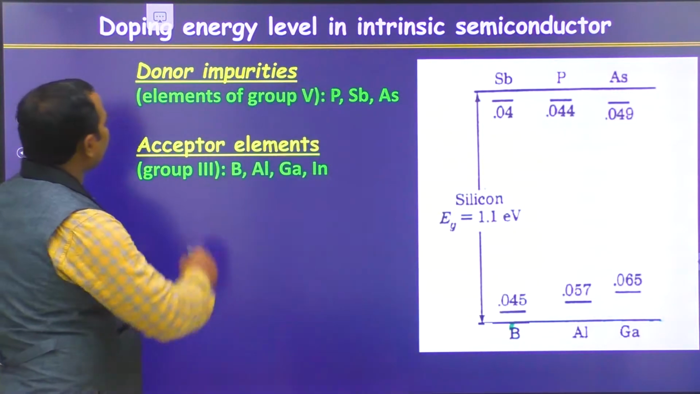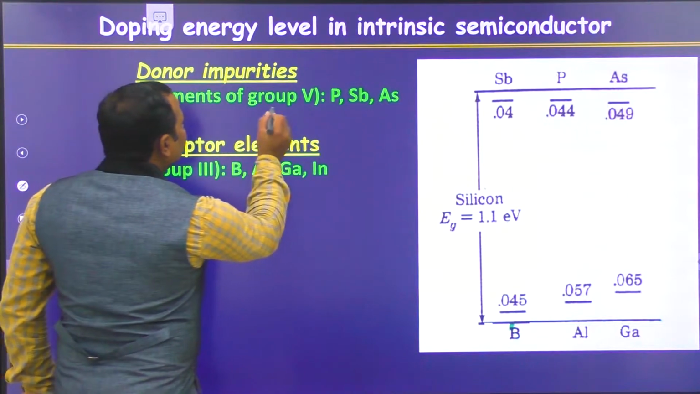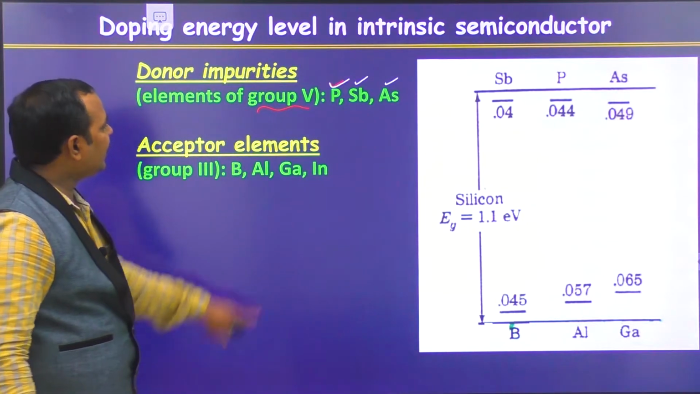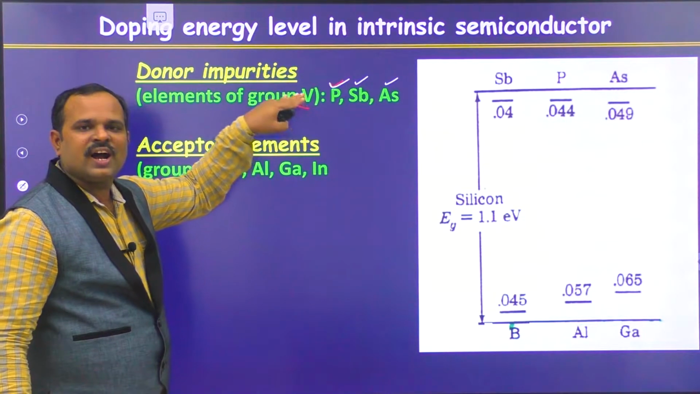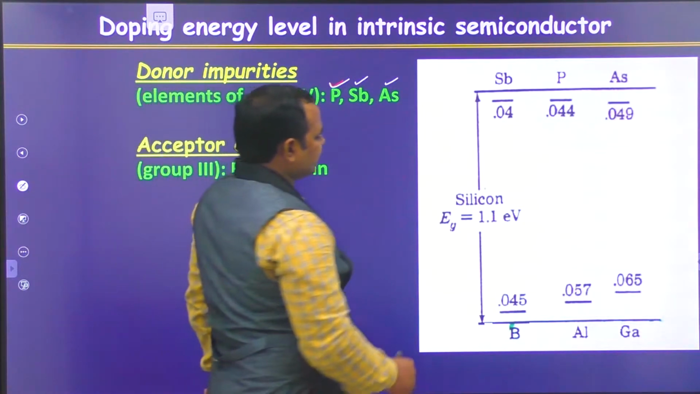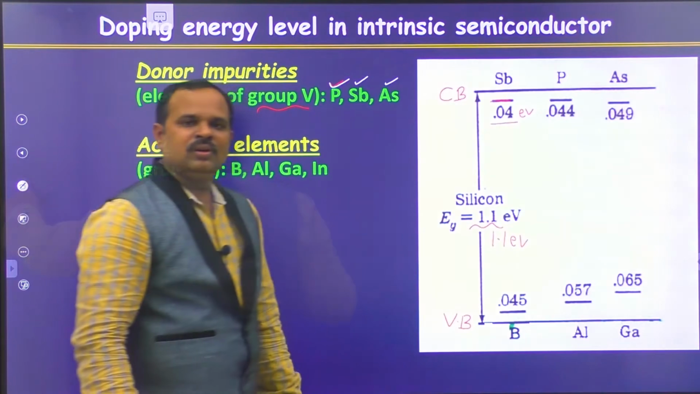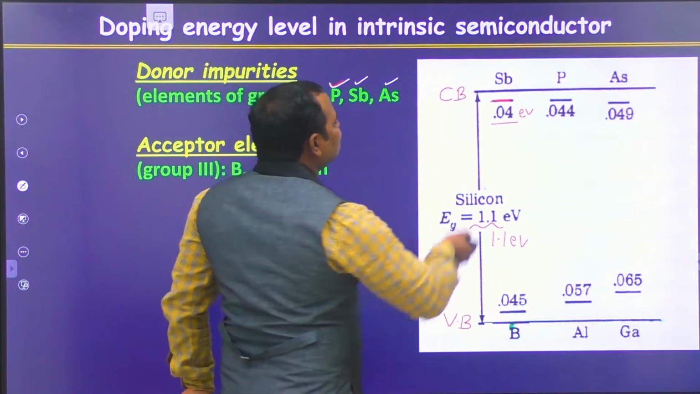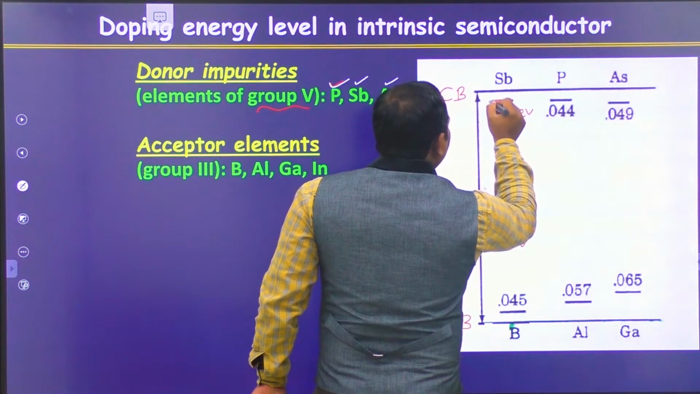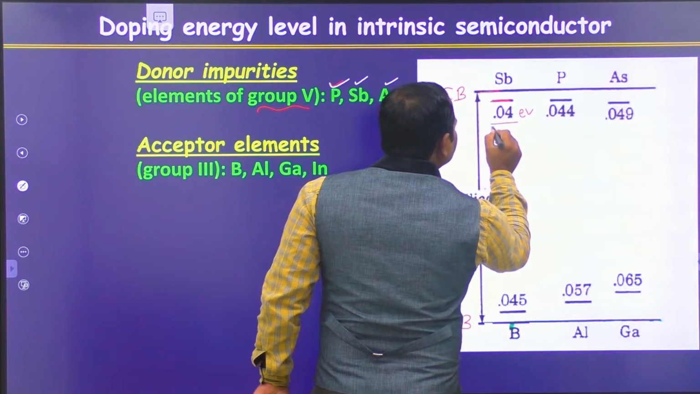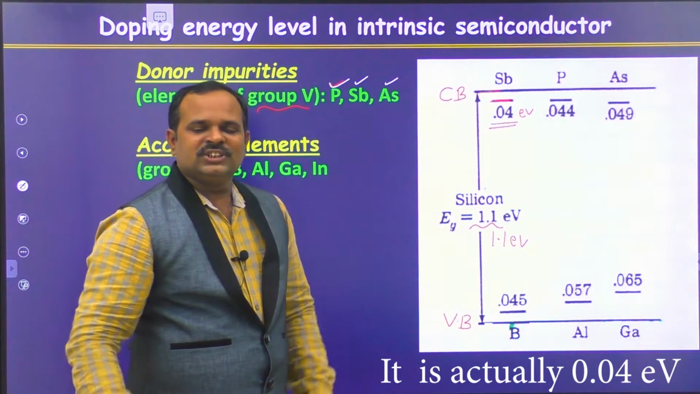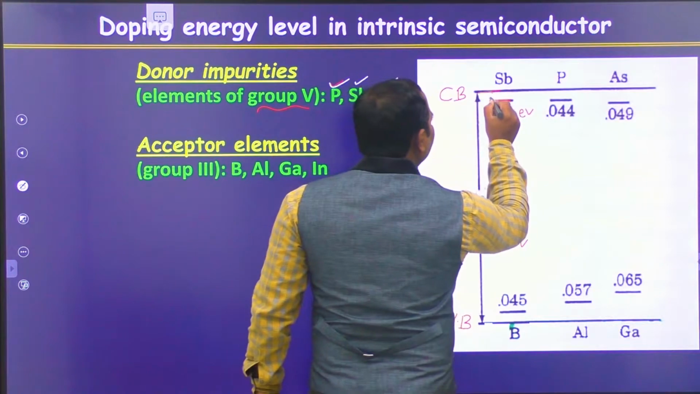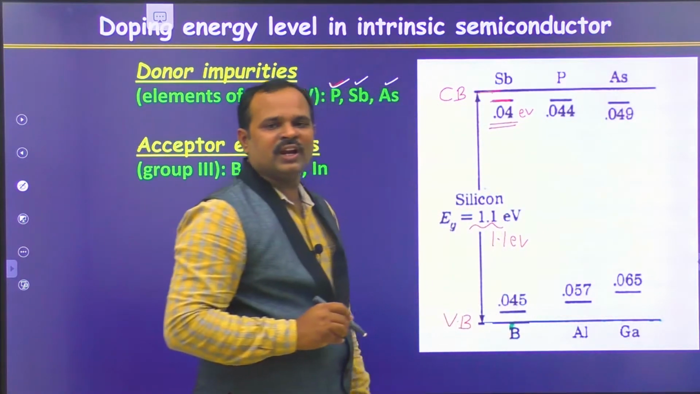If you see here, donor impurities in silicon and germanium are group 5 elements. They are phosphorus, arsenic and antimony. When you dope phosphorus, antimony or arsenic into the silicon, you get energy levels at this position. When you dope antimony, the donor energy level lies just below the conduction band. Since they are donors, their energy levels are closer to the conduction band. The energy difference between the conduction band and the donor level is 0.04 electron volts.